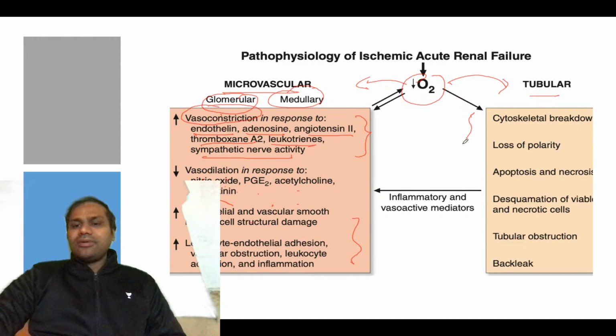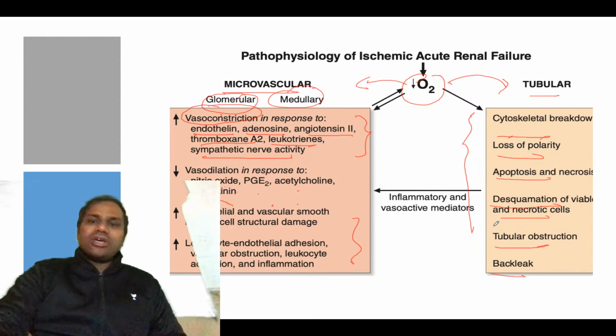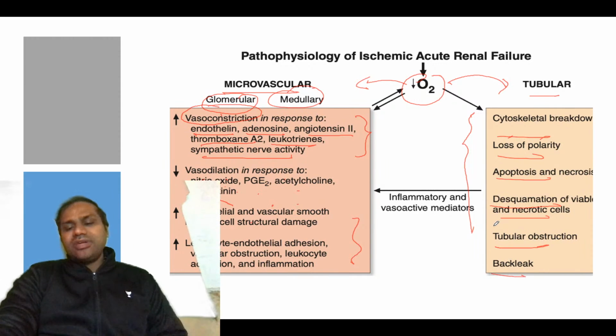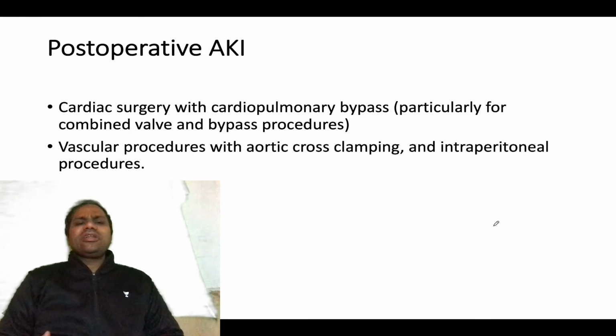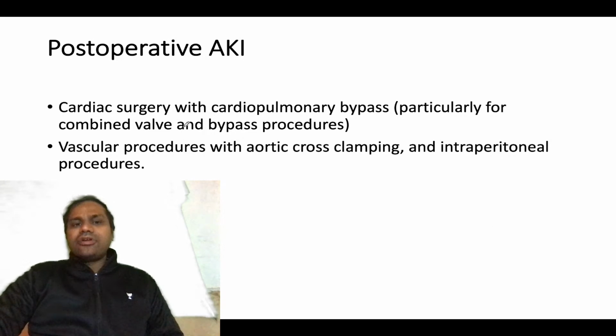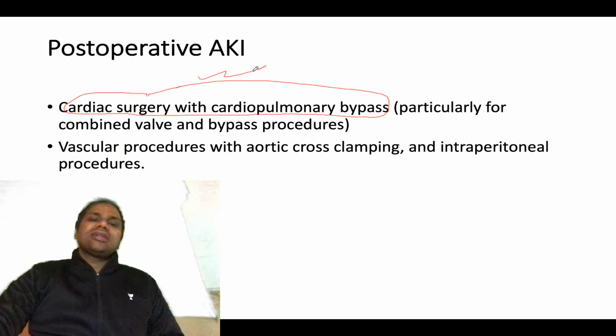In the tubules, what happens? There will be cytoskeletal breakdown, loss of polarity, apoptosis and necrosis, desquamation of viable and necrotic cells, tubular obstruction and backleak. You can see this in ischemic acute renal failure. Then there is another type of acute renal failure, post-operative. Mostly post-operative acute renal failure is associated with cardiac surgery, cardiac surgery with cardiopulmonary bypass, where there are high chances of acute kidney injury.